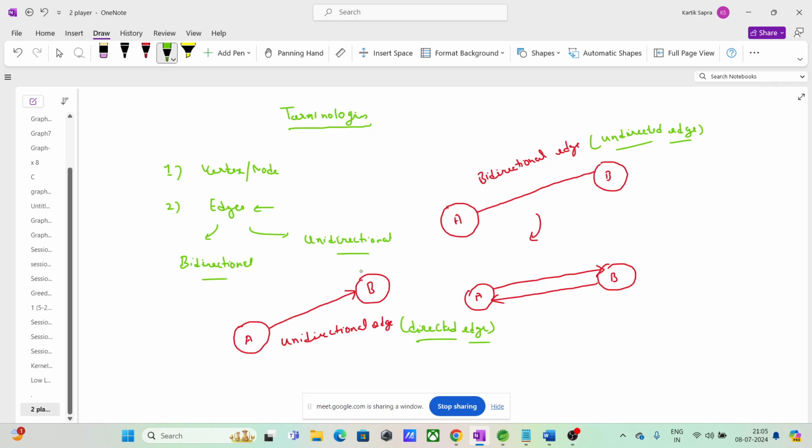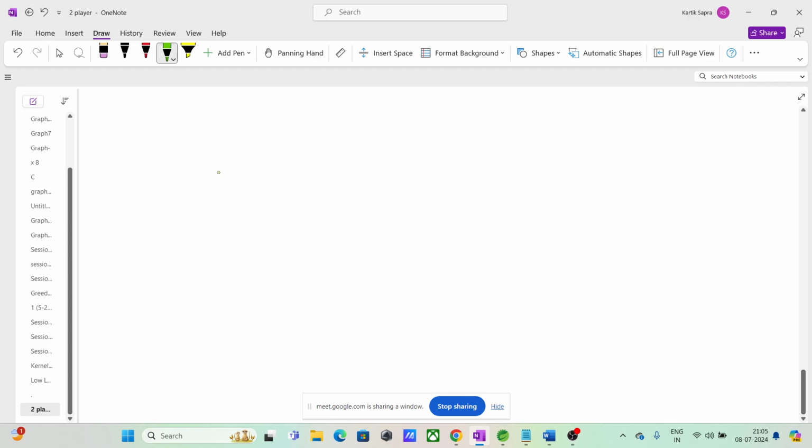Now this actually derives something that is called undirected graph. What is undirected graph?